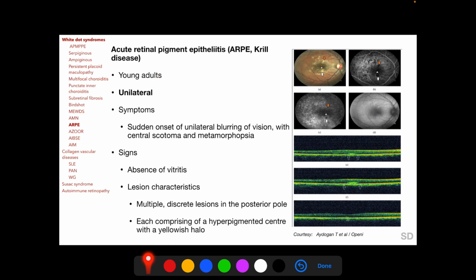Then we have acute retinal pigment epitheliitis or ARPE, also called Krill's disease, which occurs in young adults, and it is also unilateral. So we have two entities among white dot syndromes which are unilateral, MEWDS and ARPE. The patient complains of sudden onset of unilateral blurring of vision with central scotomata and metamorphopsia. There is absence of vitritis, and we find multiple discrete lesions in the posterior pole. Each lesion consists of a hyperpigmented center with a yellowish halo, and this is the characteristic of ARPE.